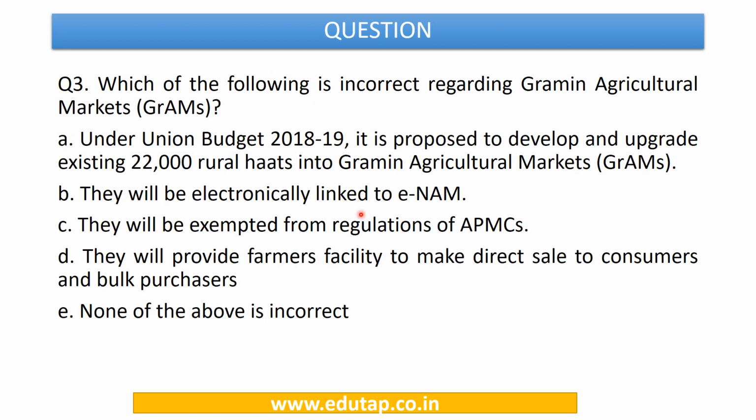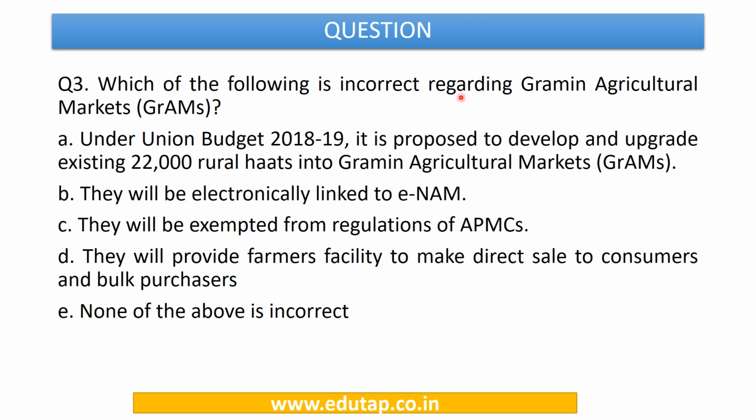Now let's move to the next question. Which of the following is incorrect regarding Grameen agriculture markets? Options are: under Union Budget 2018-19, it is proposed to develop and upgrade existing 22,000 rural haats into Grameen agriculture markets. They will be electronically linked to eNAM or the National Agriculture Market. They will be exempted from the regulations of the APMCs or the Agriculture Produce Marketing Committees. They will provide farmers the facility to make direct sale to consumers and bulk purchasers. Option E, none of the above is incorrect.